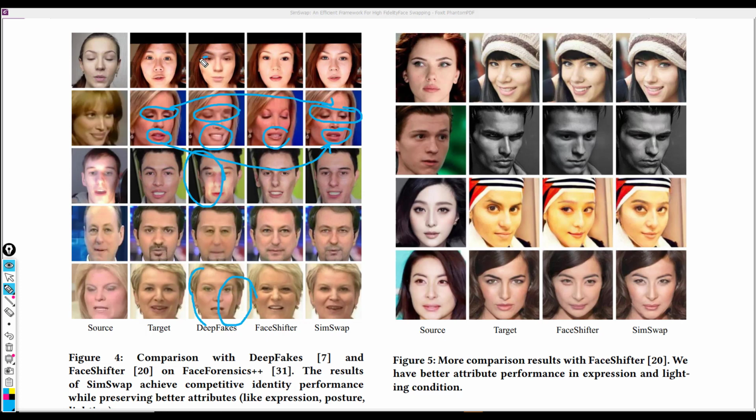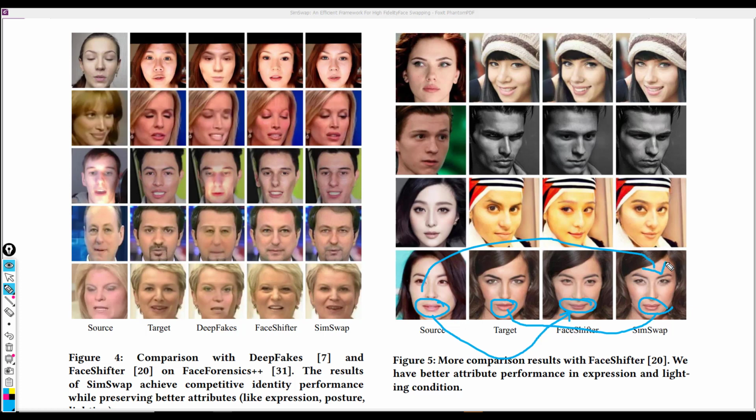And then with this other example, you could see how this smiling expression from the source is transferred into the output, which isn't exactly what we want, since all we want to do is just transfer the identity and not the expression from the source. You see that the SimSwap does a better job, maintains the same attributes while transferring the identity from the source to the output.